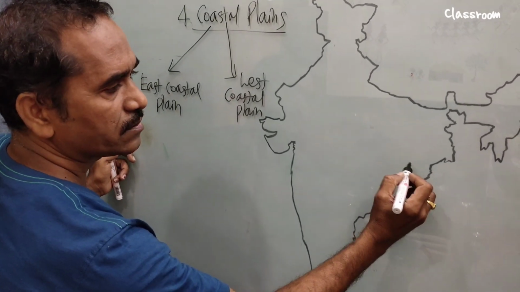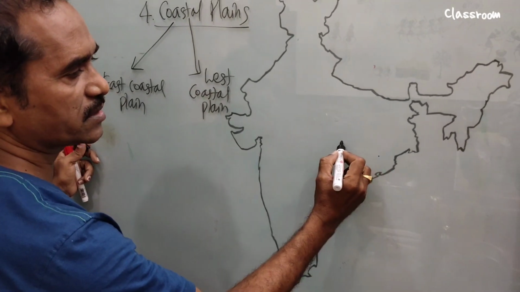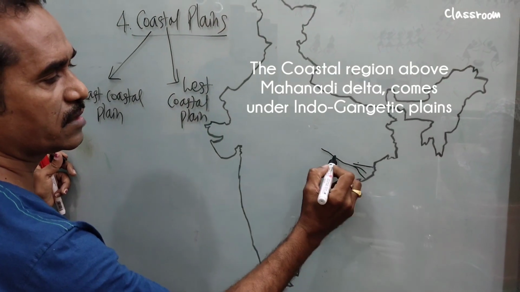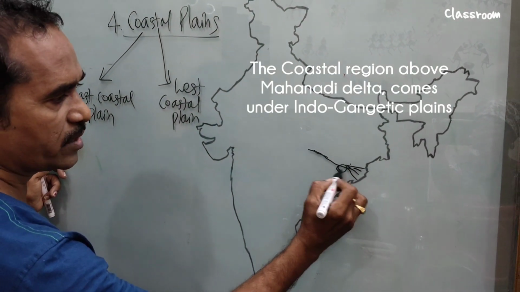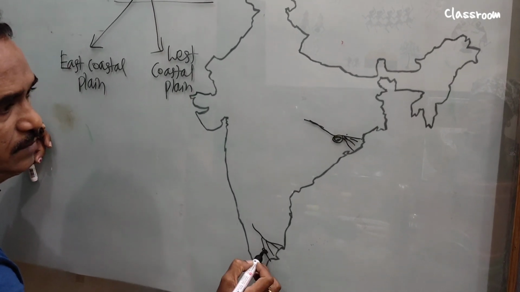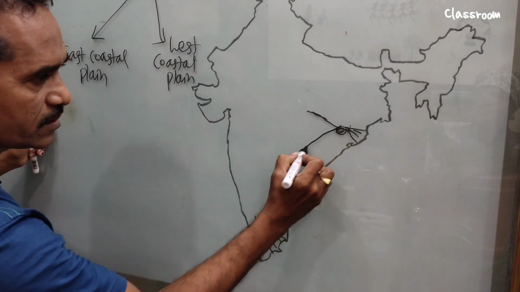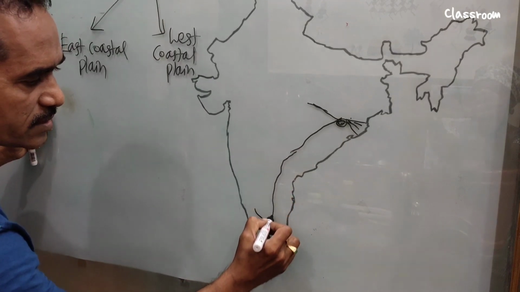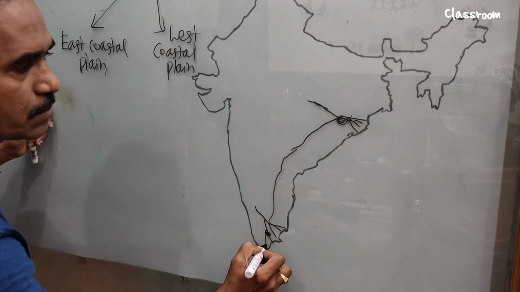The east coastal plain is situated from the Mahanadi Delta. Mahanadi river flows in this direction. So from here to Kaveri, up to here, this portion is known as the east coastal plain.